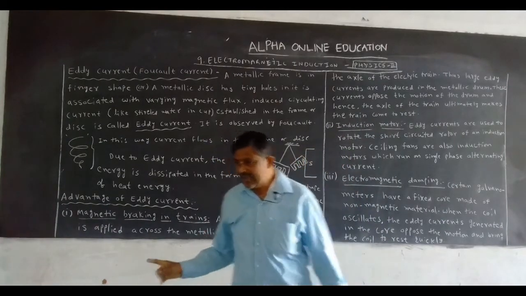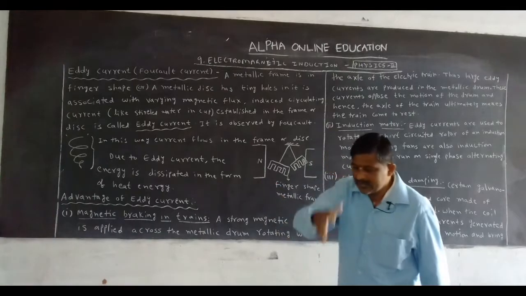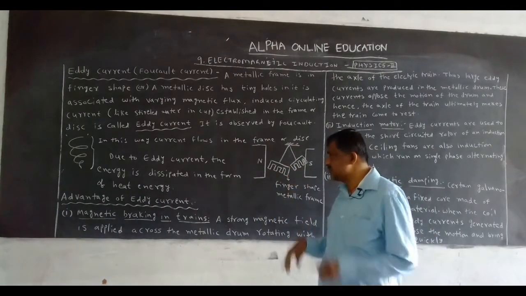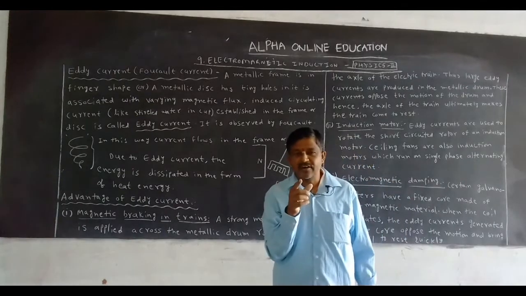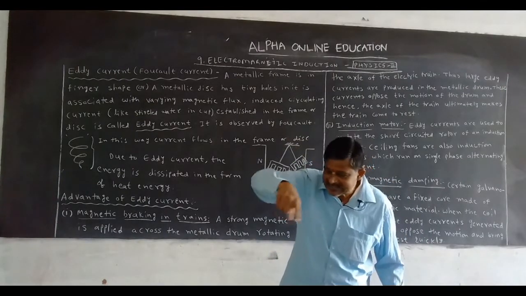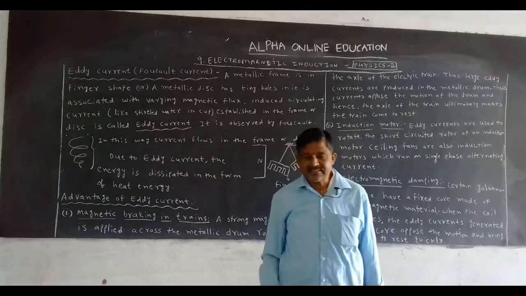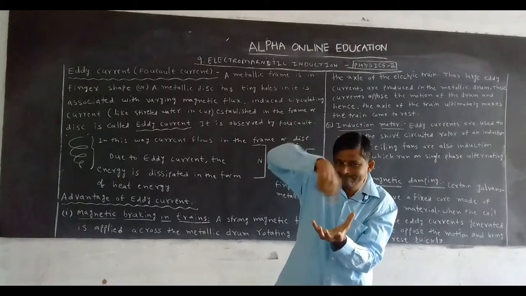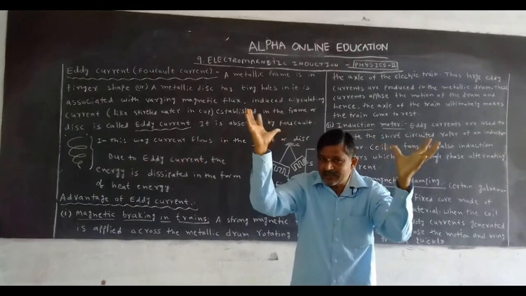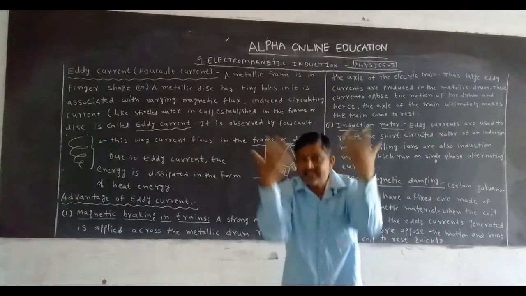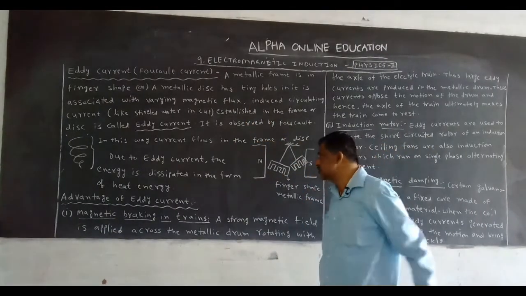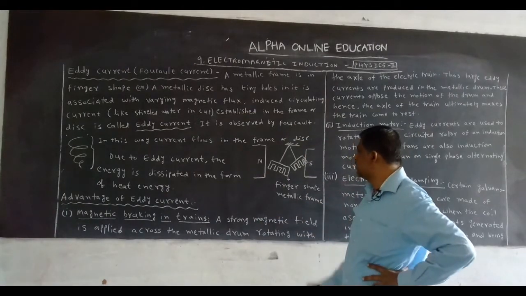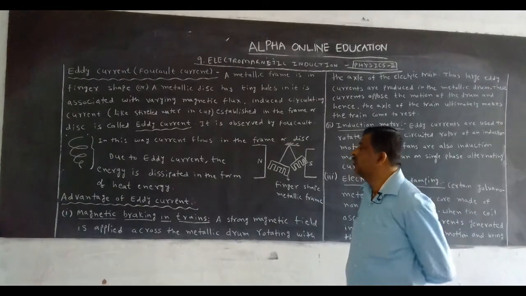When this frame is associated with varying magnetic flux, electrons flow like eddies. In that way the current flows. That current is called eddy current. Who observed this? Foucault. That's why it is called Foucault current.